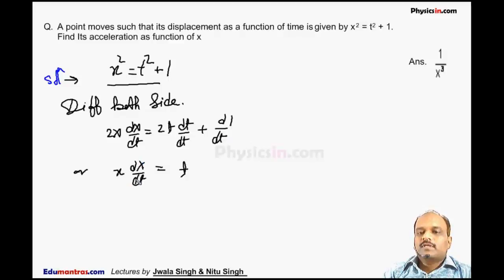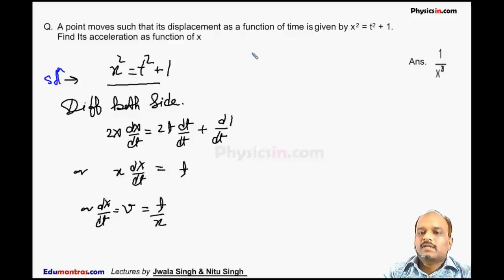So from here we get dx by dt equal to t by x, and dx by dt is also v. So this is the speed of the particle as a function of time.